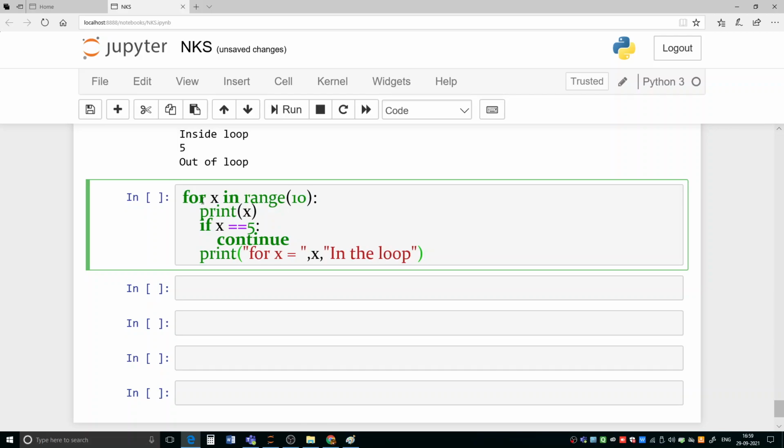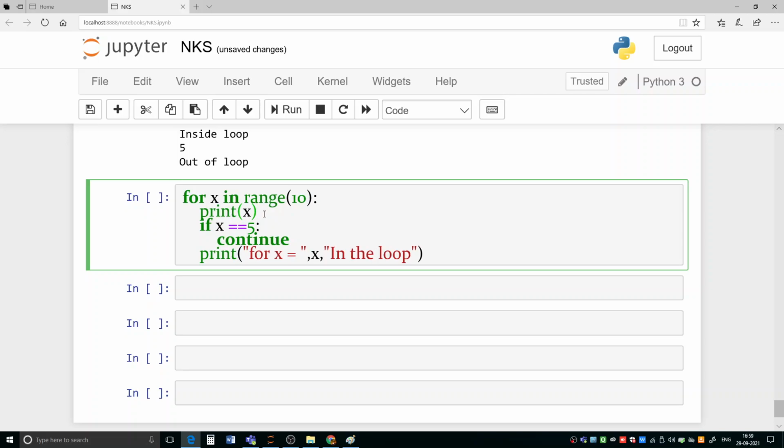What I have written, this loop will start from 0 and it will go up to 9, and every value of x will be printed here. But here I have given one condition: if x equal to 5, continue. And after this continue statement, I have written one more statement here: print for x equal to x in the loop. So what will happen? It will print x equal to 0, 1, 2, 3, 4, and 5 also will be printed.